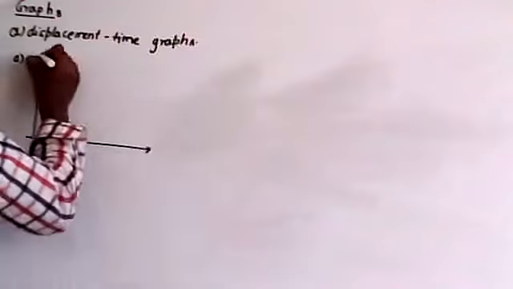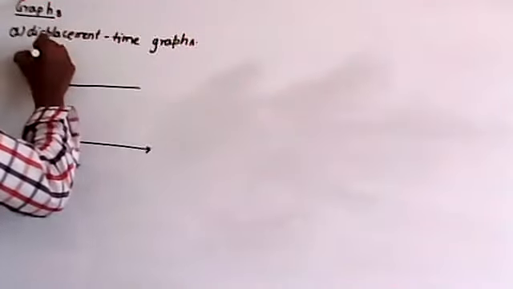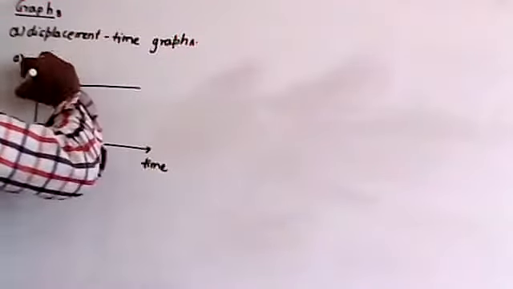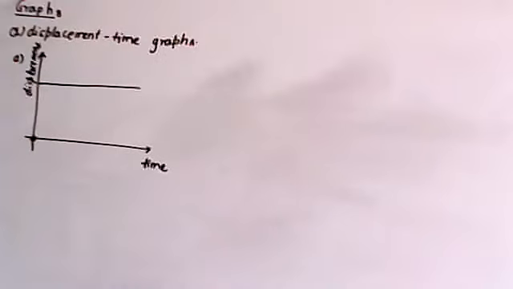The first graph is like this. On the x-axis, I will take time. On the y-axis, I will take displacement. And take this as the origin.